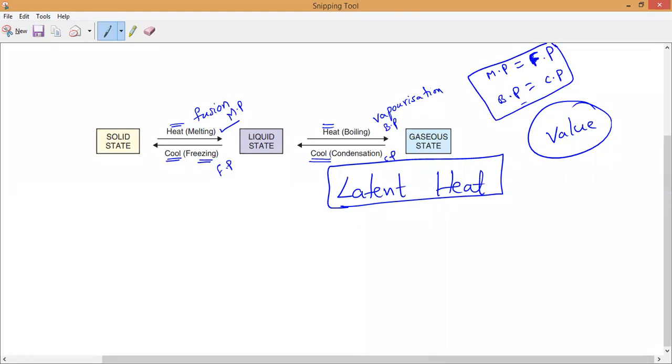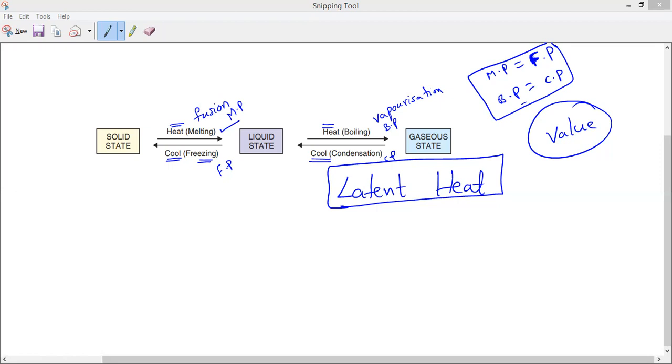Now let us see what we mean by latent heat. Understand very carefully. As we know, when heat is given to a substance, will the temperature increase or decrease? Increases, sir. Very good. So when the temperature increases, will a change of state of the substance take place or not? Yes, it will take place, sir. So from this picture, when temperature increases, what state to what state will it change? Solid to liquid and liquid to gaseous. Yes, very good. Solid to liquid or liquid to gas.